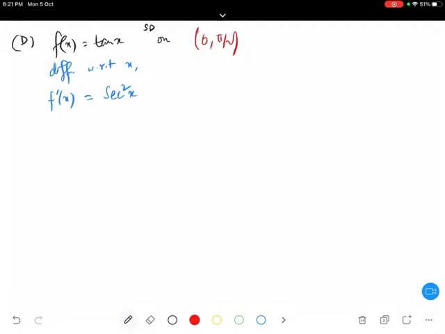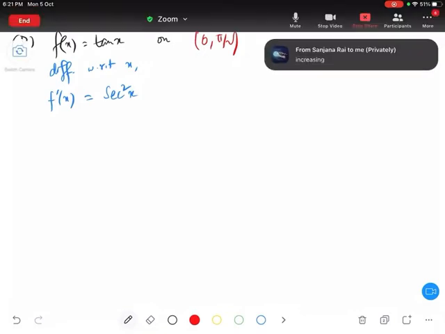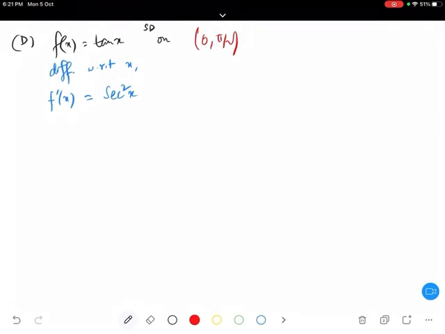Achha, question number 13. Let's do question number 13. This is the last question. Question number 13 is, on which of the following intervals is the function given by f x is equal to x to the power 100 plus sin x minus 1 strictly decreasing? So here we have to find in which of the following intervals this function is strictly decreasing.